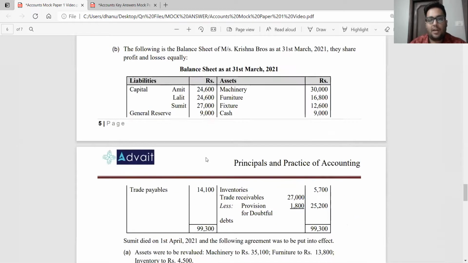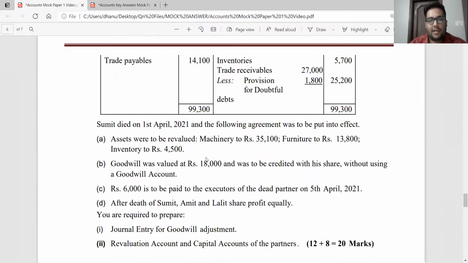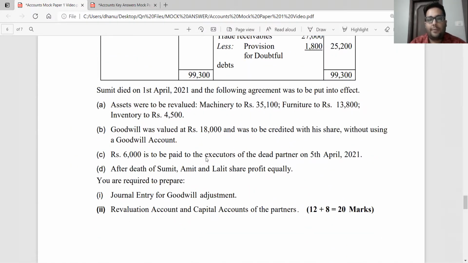to 99,300. And then they go ahead to say Sumit died on 1st April 2021 and the following agreement was to be put into effect. Assets were to be revalued. The following amounts are given to you. Goodwill of the firm was valued at 18,000 rupees and was to be credited with his share without using goodwill account. Okay. Rupees 6,000 is to be paid to the executors of the deceased partner. After death of Sumit, Amit and Lalit share profits equally. You are required to prepare journal entries for goodwill adjustment, revaluation account, and capital accounts of the partners.